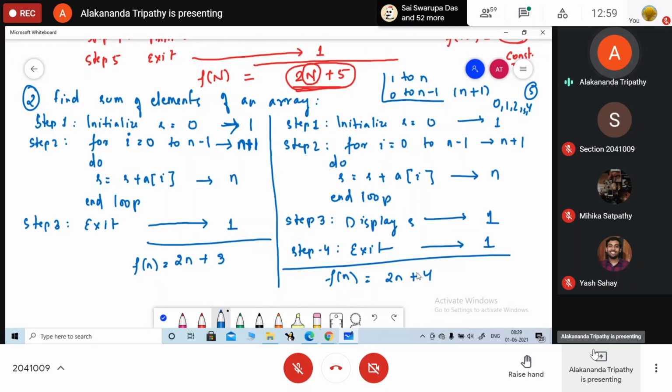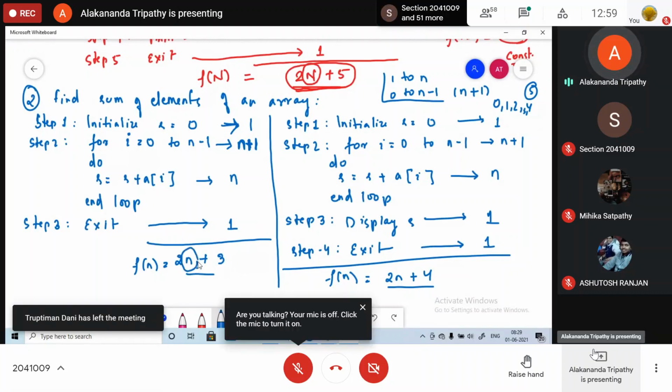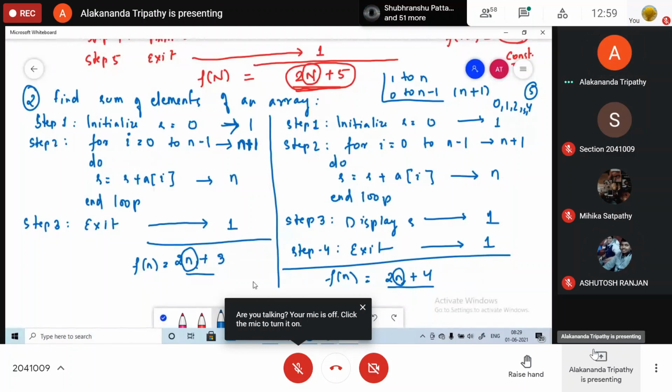So I have written these two things because यहाँ पर दोनों का क्या है? यहाँ पर कितना आ गया? 2n plus 3. But here what you are getting? 2n plus 4. Both having some different value. But growth rate दोनों का किसके ऊपर डिपेंड कर रहा है? Input size. So both having the growth value same.